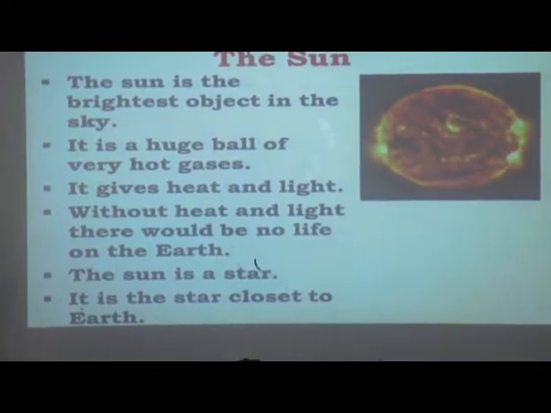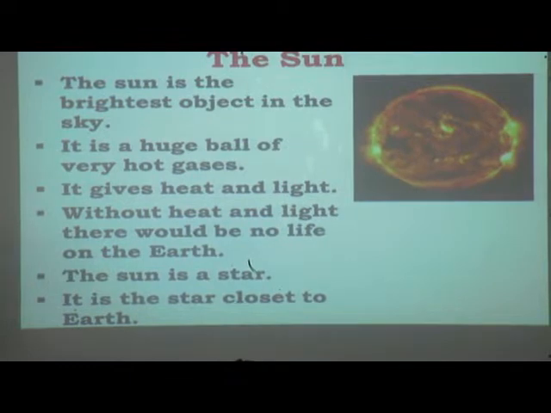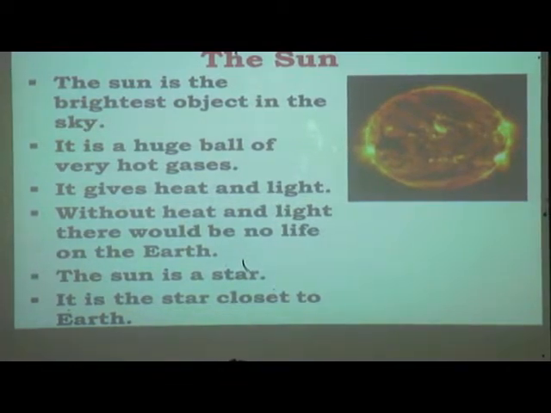Now, what have we studied about the sun? The sun is a huge ball and it is filled with very hot gases, isn't it? And it gives us heat and light. Without heat and light, there would be no life on the earth. Now, I would like to ask you 1-2 questions. What do you see during the day? Yes, you all are answering. Teacher, we see the sun during the day.